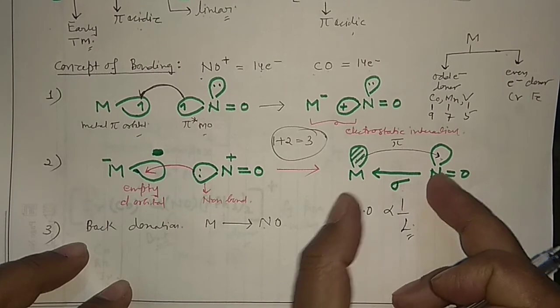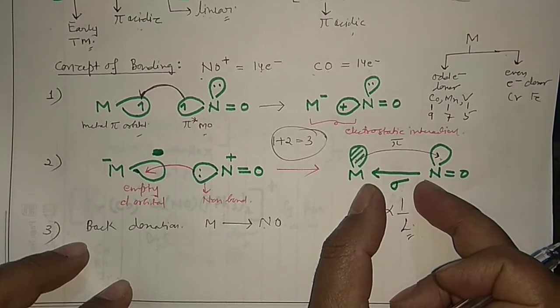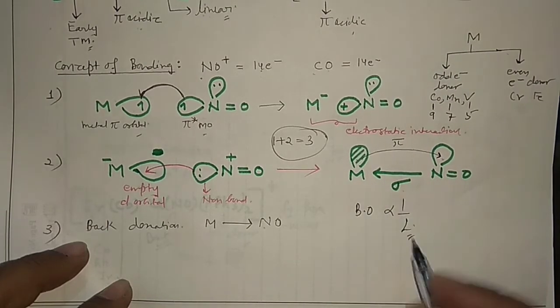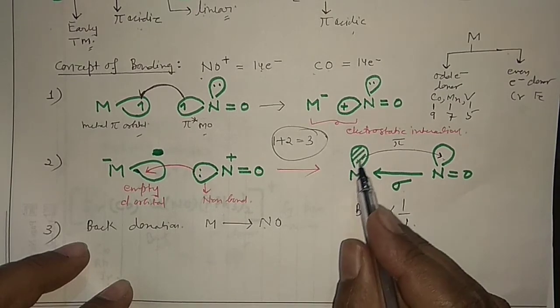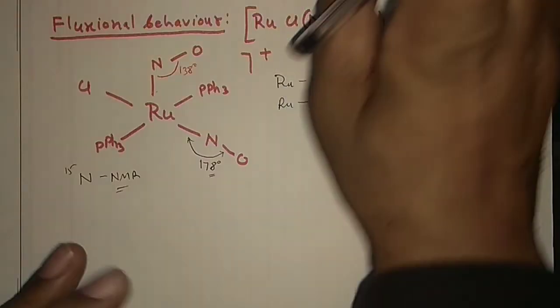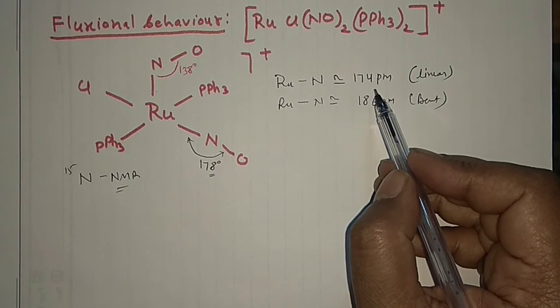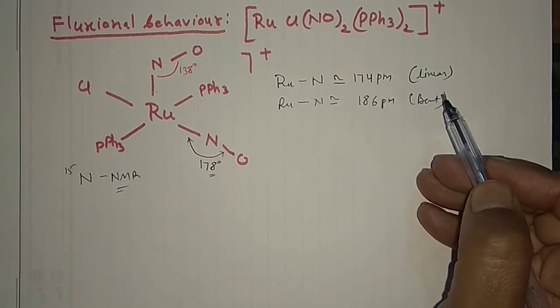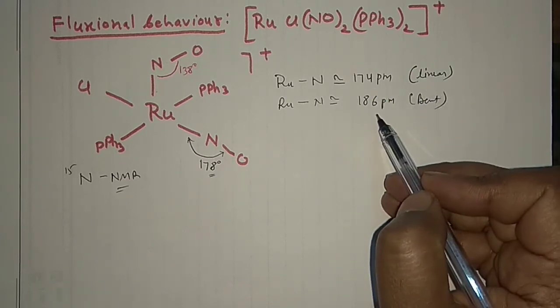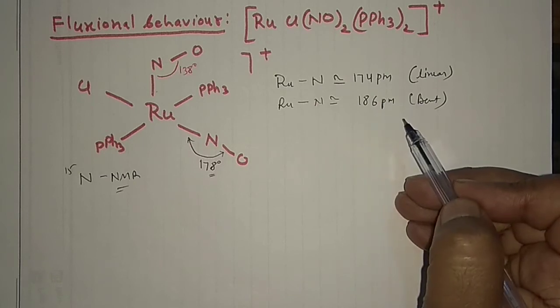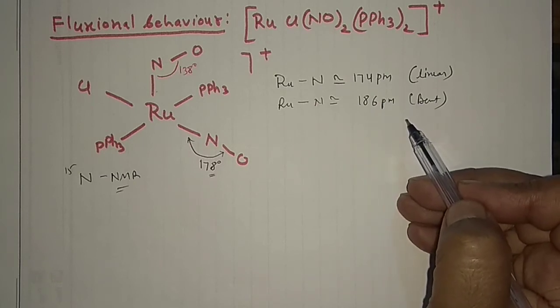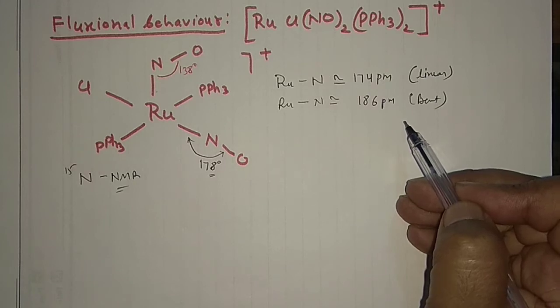When the bond order increases, going towards 2, the bond length decreases because of the pi bond. That's why when you have the lower bond length, it is the linear mode of bonding, and when you have the higher bond length, you have the bent mode. This is something very important which you should know.